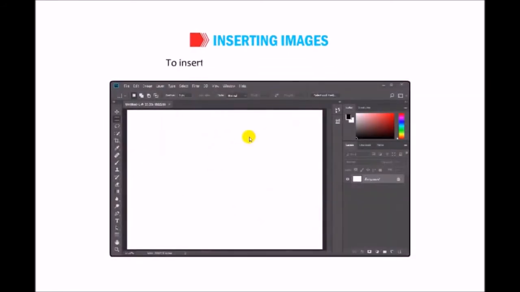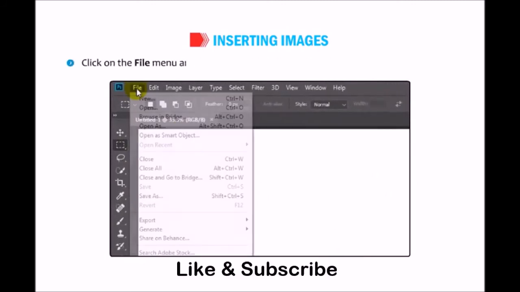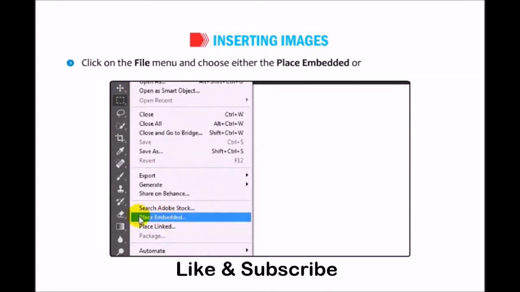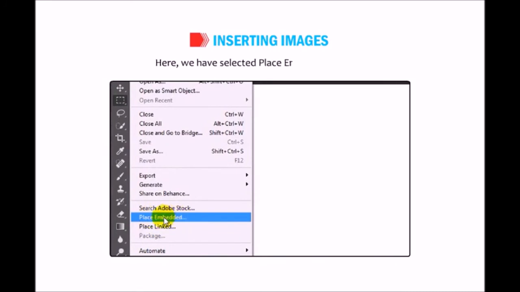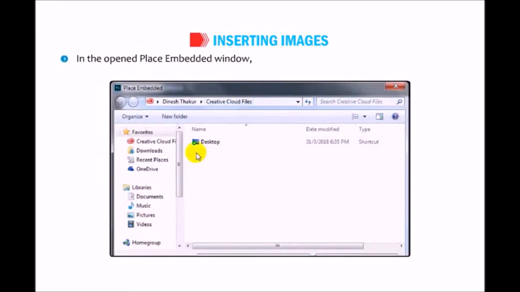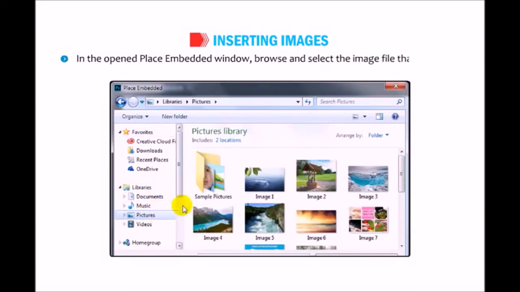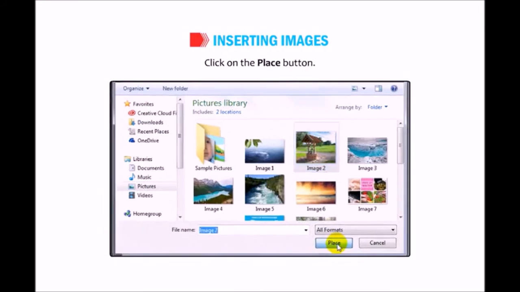Students, let's see how to insert images in Photoshop CC. To insert any image, follow the given steps. Open a new file in Photoshop CC. Click on the File menu and choose either the Place Embedded or Place Linked option. Here we have selected the Place Embedded option. In the opened Place Embedded window, browse and select the image file that you want to insert. Click on the Place button.